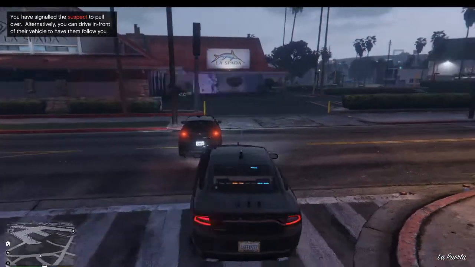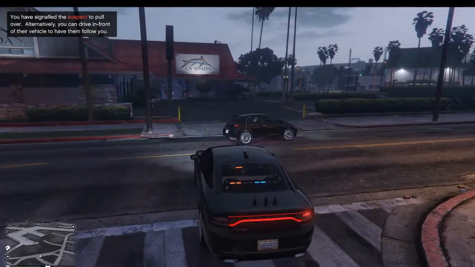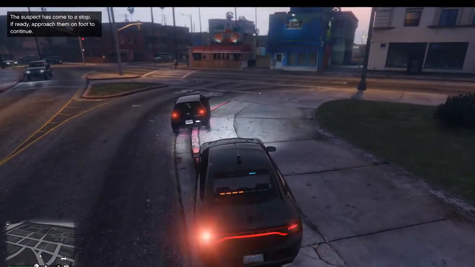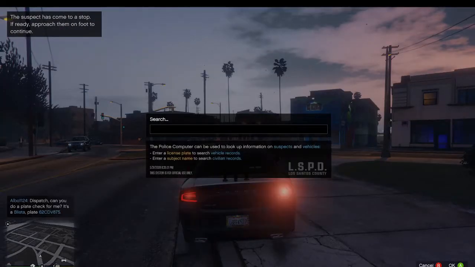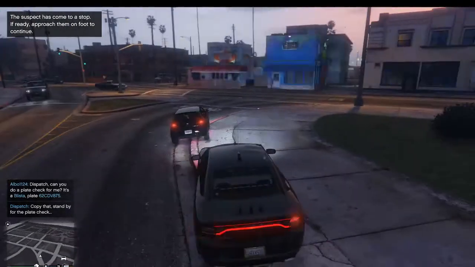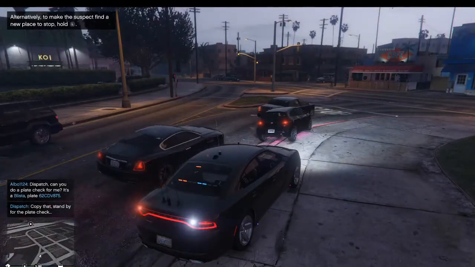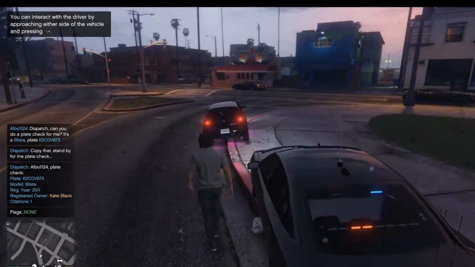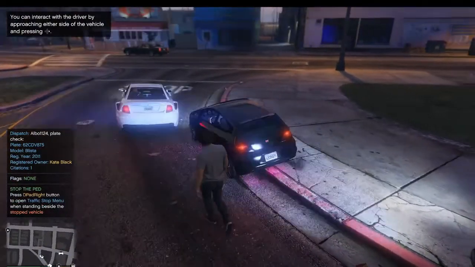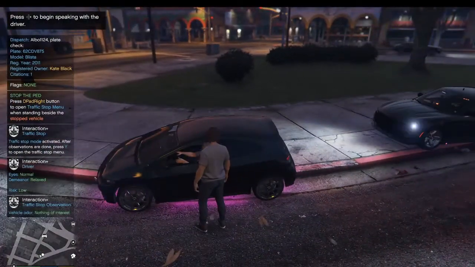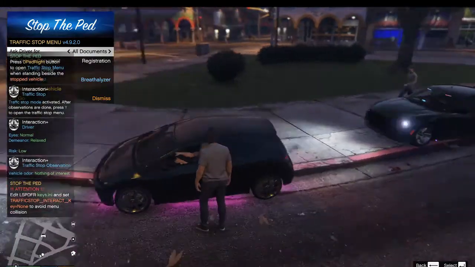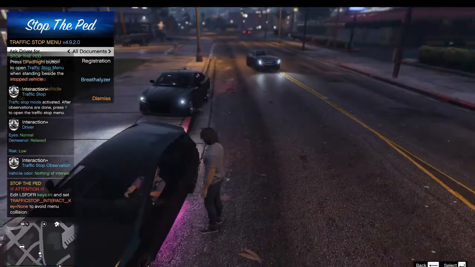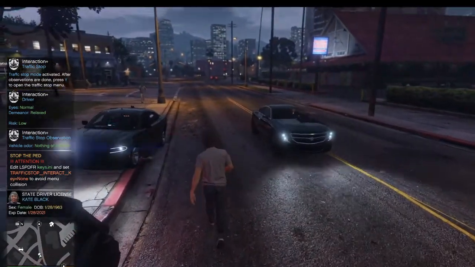Oh crap. Come on, pull over. All right, so what you want to do is, of course, do your role play, your ped checks and plate checks. Whoa, that guy about ran me over. All right, so what we're going to do is ask for all documents.